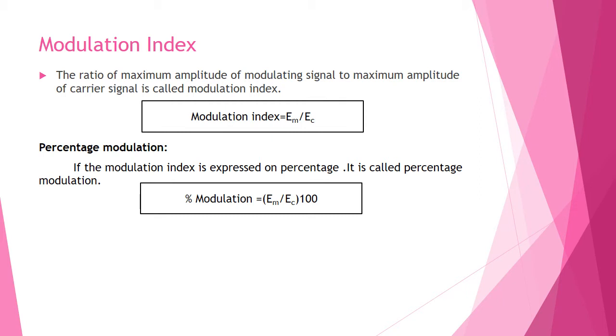So modulation index is equal to Em/Ec. Next is the percentage modulation. If the modulation index is expressed as a percentage, it is called percentage modulation, that is, Em/Ec × 100.